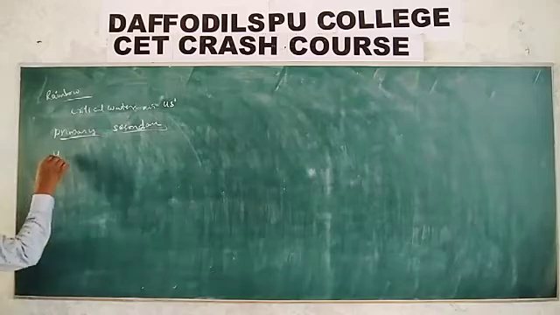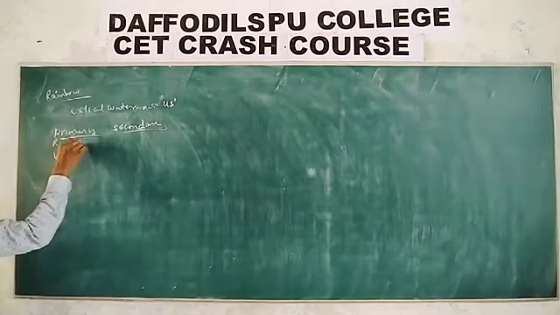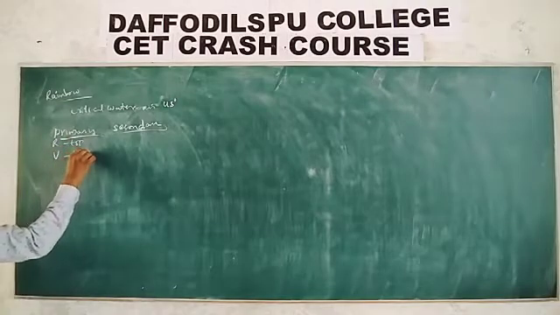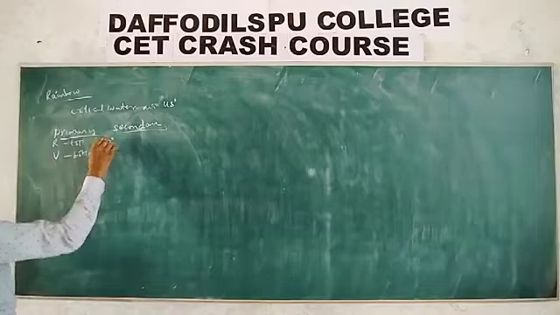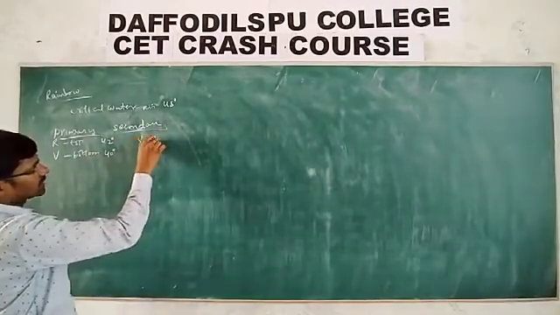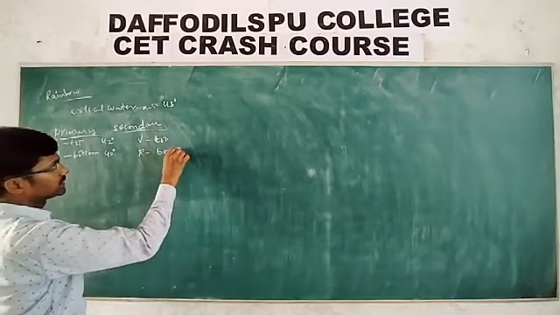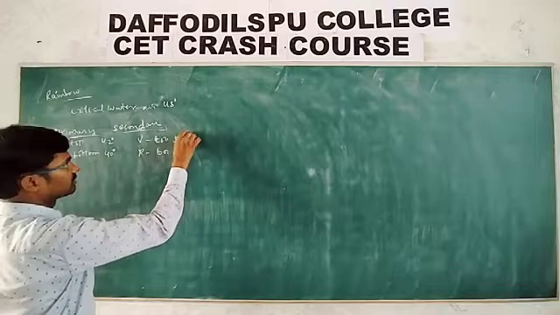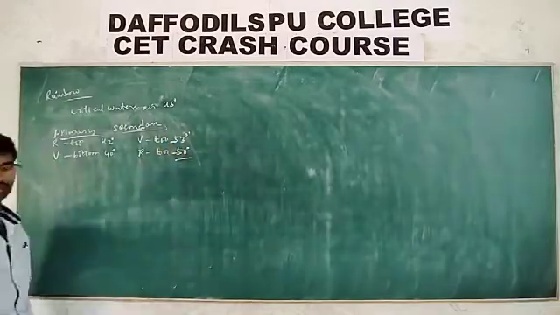In the primary rainbow, violet is at the bottom and red is at the top. With respect to the direction of the incident light, the angles are 40 degrees and 42 degrees. Whereas in the secondary rainbow, violet is at the top and red is at the bottom, and the angles are 50 degrees and 53 degrees in the direction of the incident light.